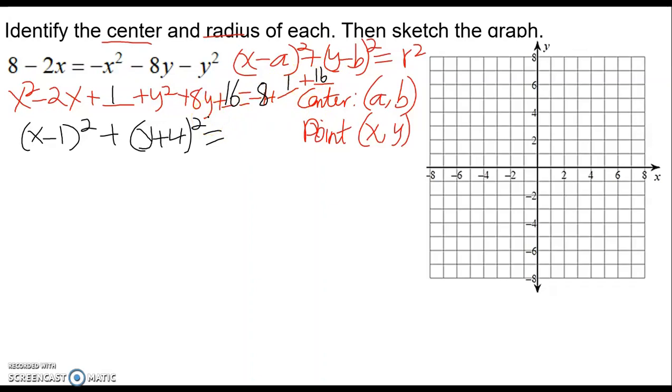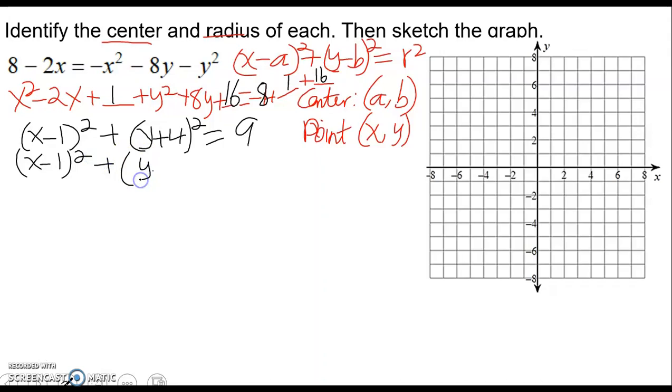So we have negative 8 plus 1 plus 16, we get 9. And so we see 9 is r squared, the radius squared.